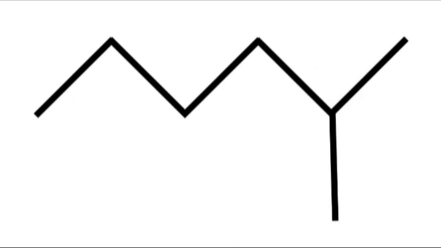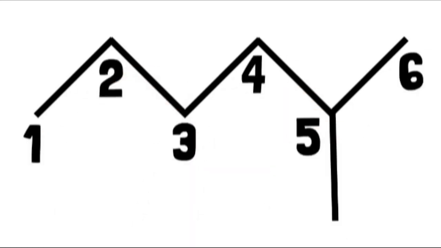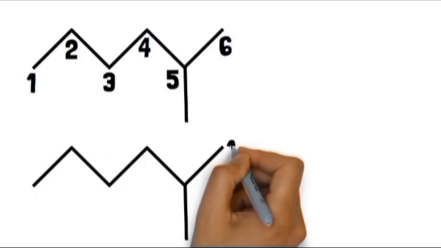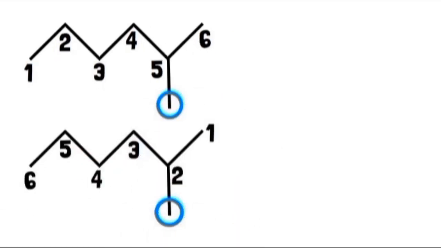How would you name this alkane? To name this type of alkane, the first thing you do is to count the number of carbons in the parent chain, or the longest possible continuous chain. So, should we count it in this direction, or this direction? This branched group is a substituent and is known as methyl. It is an alkyl group consisting of only 1 carbon atom.